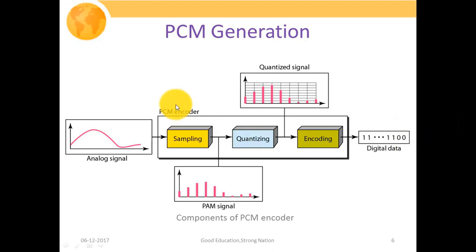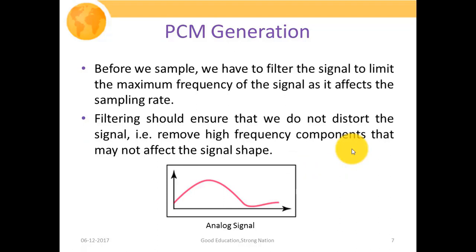So now we're going to consider all three blocks one by one in greater detail. Before we sample, we have to filter the signal to limit the maximum frequency of the signal as it affects the sampling rate. We had already studied in sampling that in order to reconstruct our signal from the available samples, the sampling rate should be greater than or equal to twice the maximum frequency component contained in our message signal.